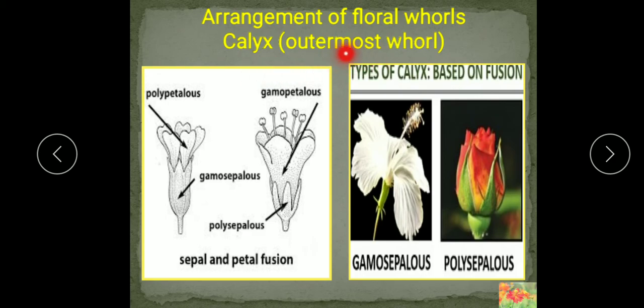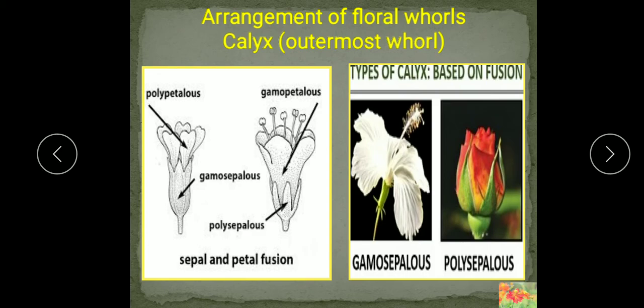Sepals are generally green in color and look like small leaves that cover an unopened floral bud. In some plants like gulmohar, they may be colored. In that case, they are known as petaloid sepals, meaning at that time they are the perianth. Understood, children?